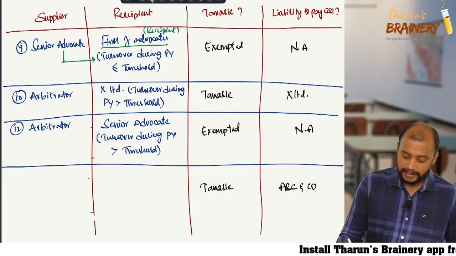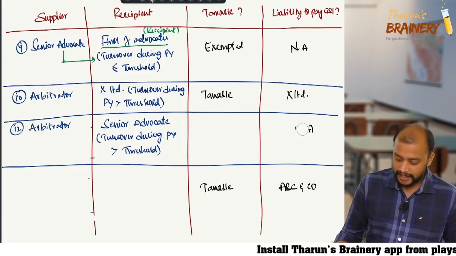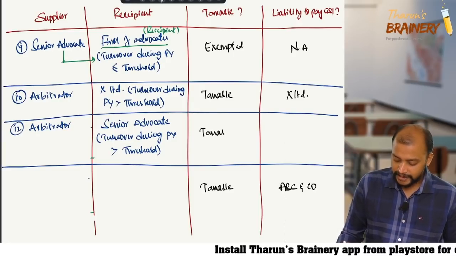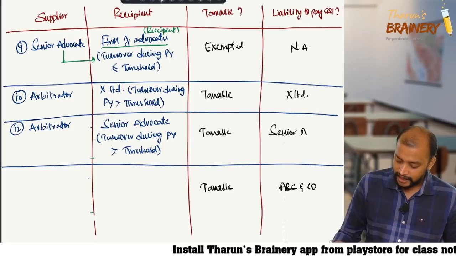Then is it exempted? No, it is not exempted. It is taxable. And who is liable to pay GST? The liability to pay GST is on the senior advocate.